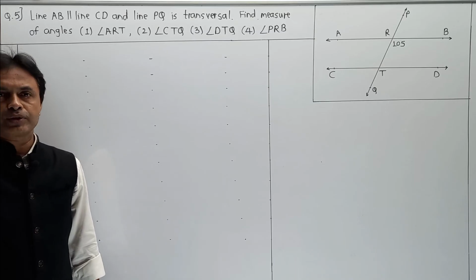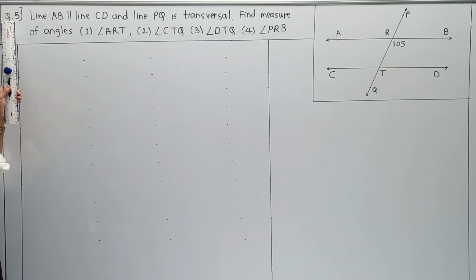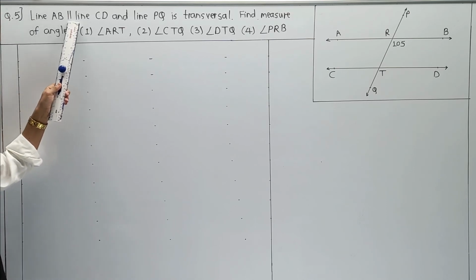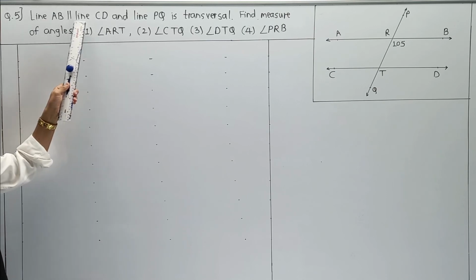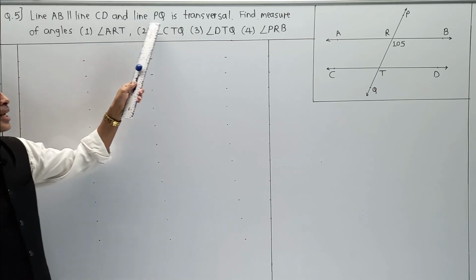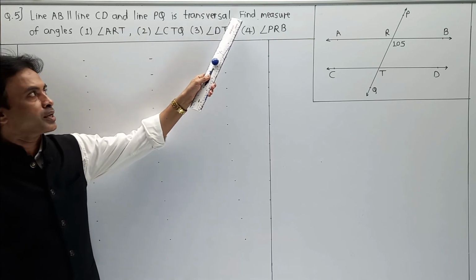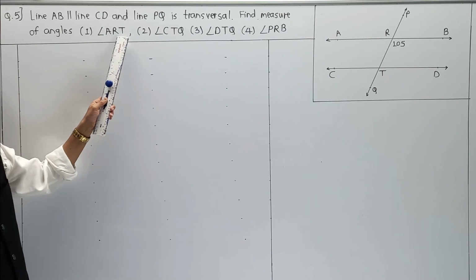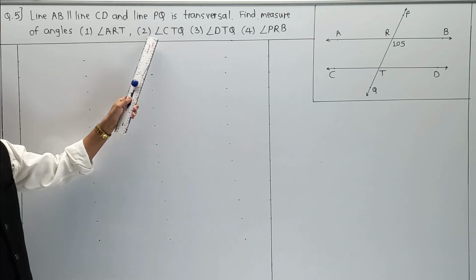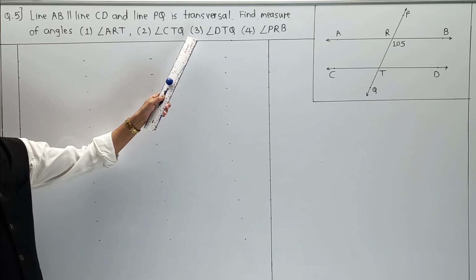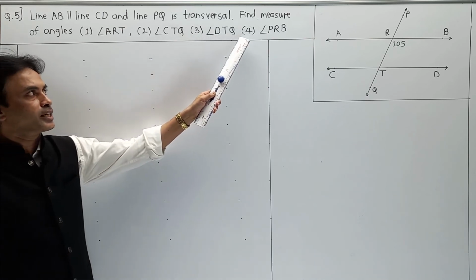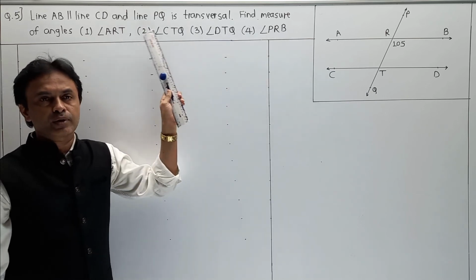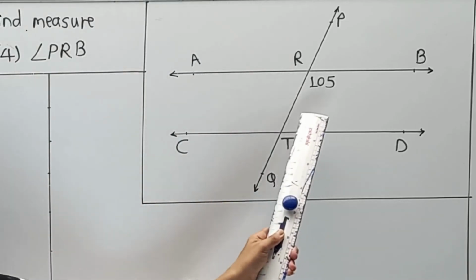Now moving to the next question, and the part is question number 5. Line AB is parallel to line CD and line PQ is transversal. Find the measure of the following angles. First, angle ART. Second, angle CTQ. Third, angle DTQ. And fourth, angle PRB.